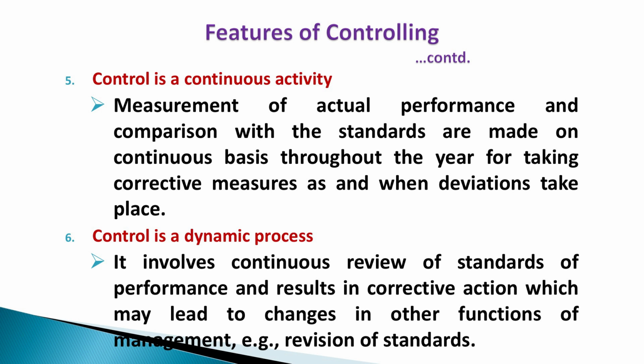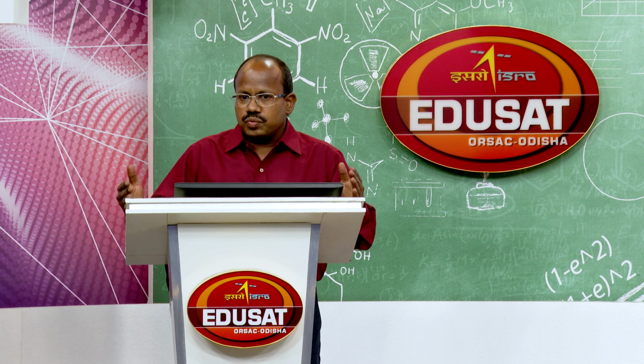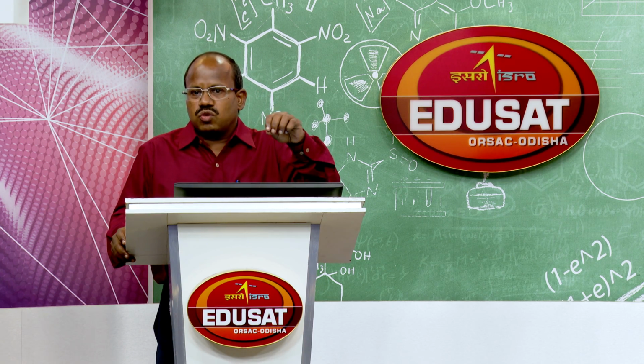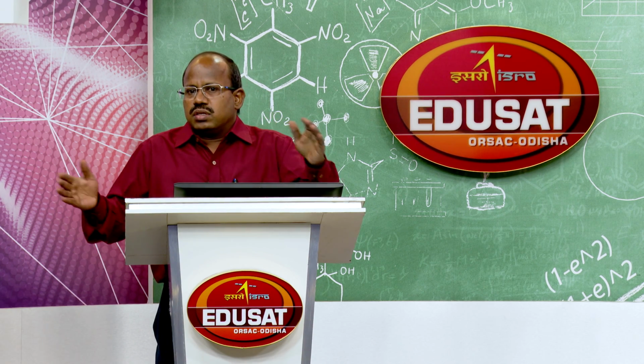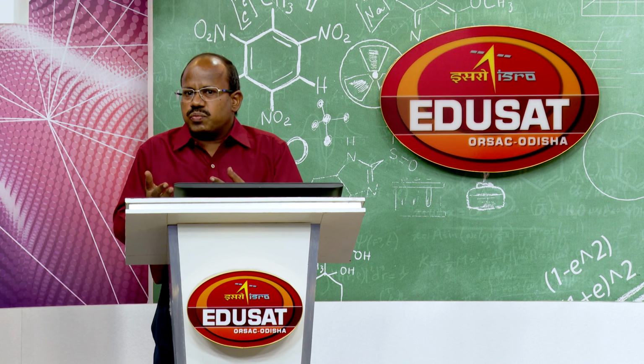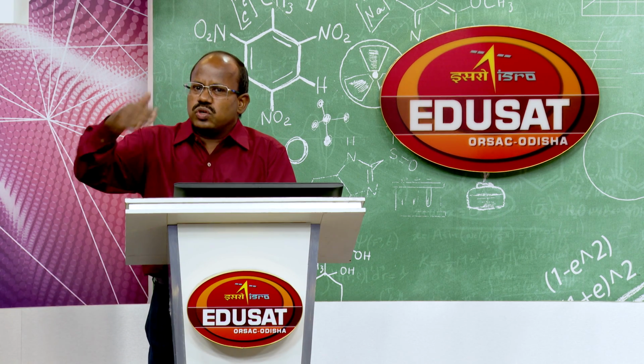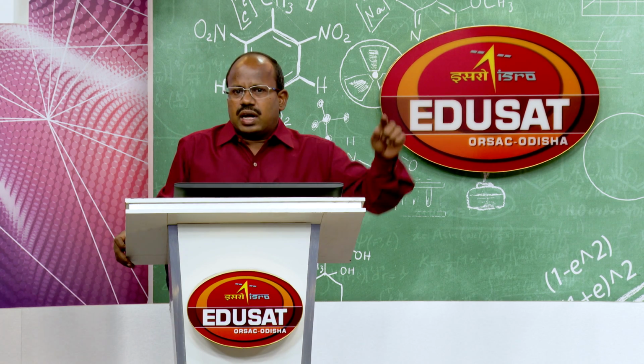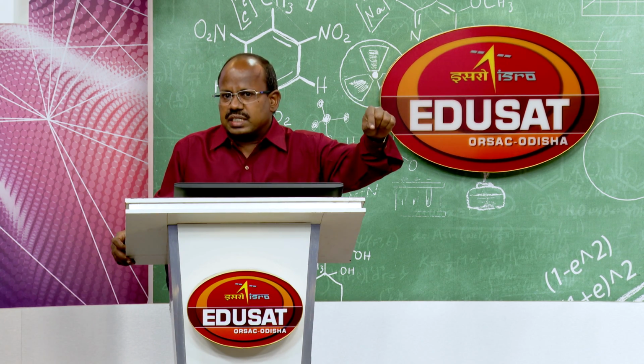That means, sometimes on the basis of controlling, we may suppose that after measuring the actual output of the workers, we find that 90% of workers are exceeding standards. Our standard output per day is 20 units, but most of the workers, say 90% of workers, are producing above standard. They are producing 22 or 23 or like that.